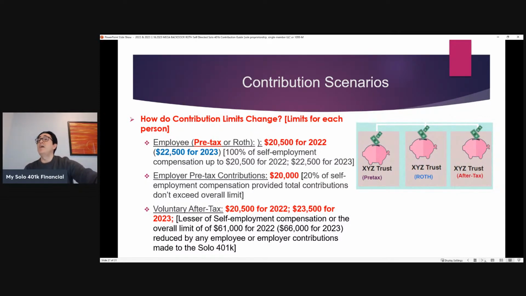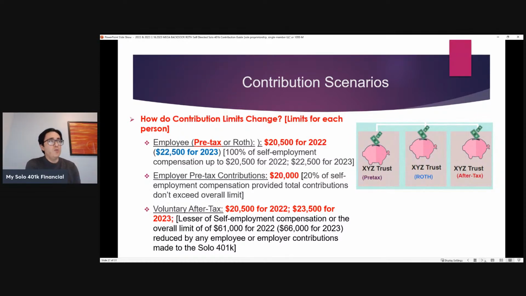And since we're assuming that each person has the same scenario, right? Each person is under 50. Each person has $100,000 of self-employment compensation. So for example, each person has their own Schedule C where they have enough self-employment compensation that after reducing by 1/2 of the self-employment tax, each person is reporting $100,000 of self-employment compensation.